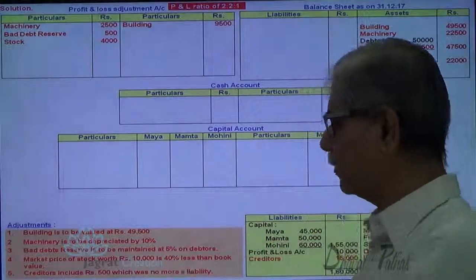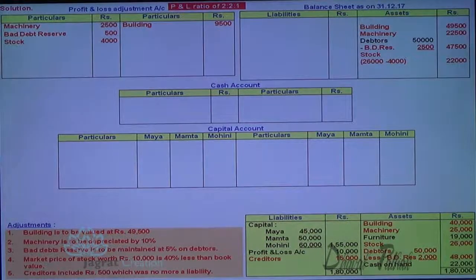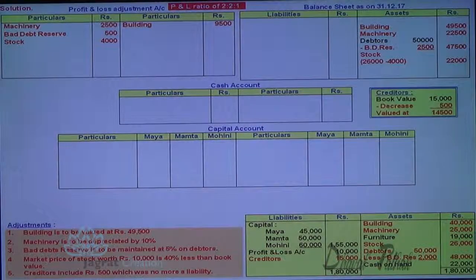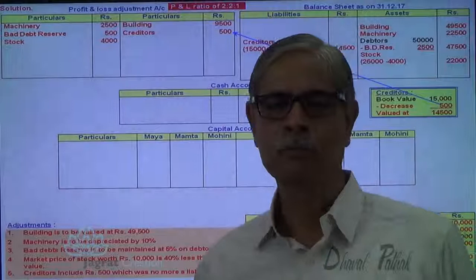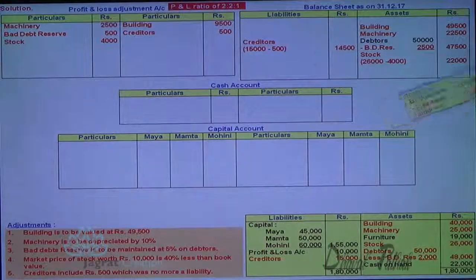Next, creditors of rupees 500 which are no more a liability. So there is a decline in liability which is a gain. So 15,000 minus 500, 14,500 is the creditors to be shown in the balance sheet, and the gain because of the decline in liability, 500, will be credited to profit and loss adjustment account. So 500 is credited to profit and loss adjustment account. This is how the revaluation and adjustments are considered.